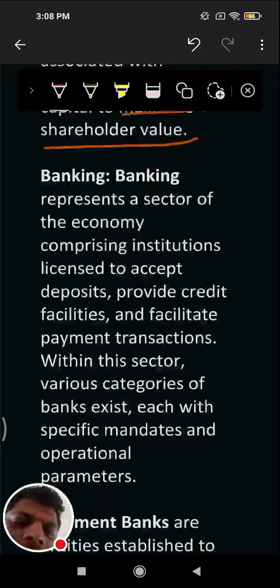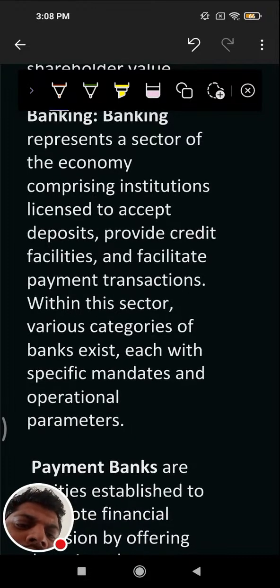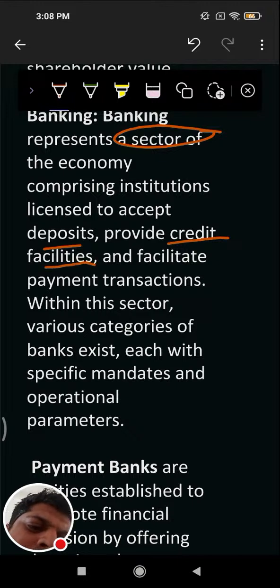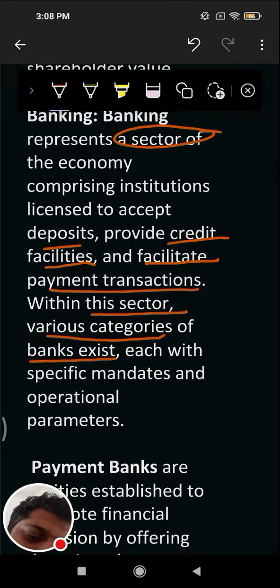Then comes, what is banking? It represents a sector of the economy comprising institutions licensed to accept deposits, provide credit facilities, and facilitate payment transactions within the sector. Various categories of bank exist, each with specified mandate and operational parameters.